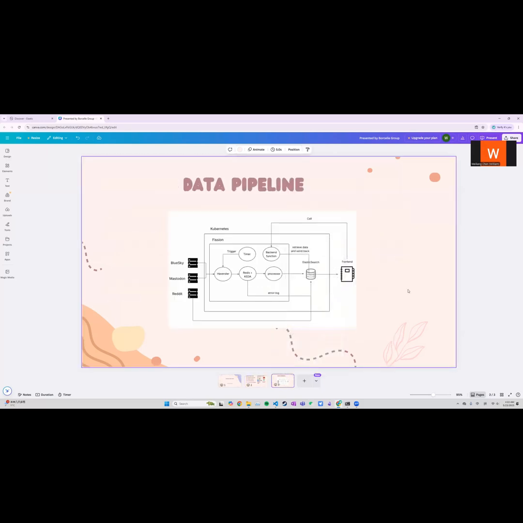To look at our data pipeline, we deploy the harvester via Fission to harvest data from Blue Sky and Mastodon. Then we have a Fission timer to trigger the harvester at a time interval, so we can continuously harvest data and push it into the Redis queue. With KEDA, we monitor the Redis queue and, based on the topic, trigger the creation of a pod for the processor to process the data and push it into Elasticsearch.